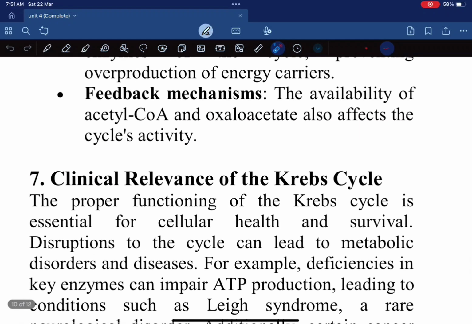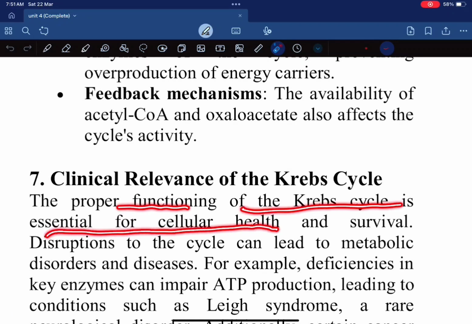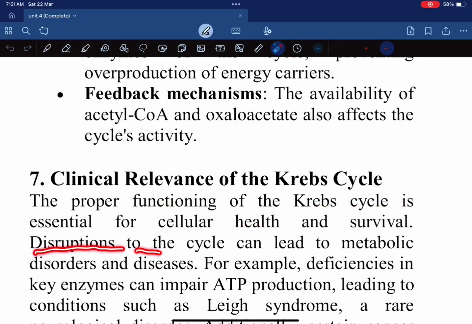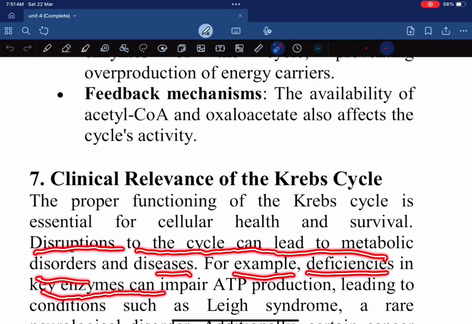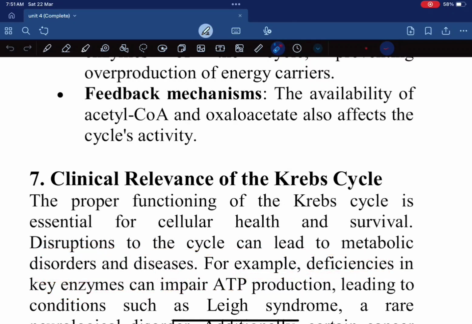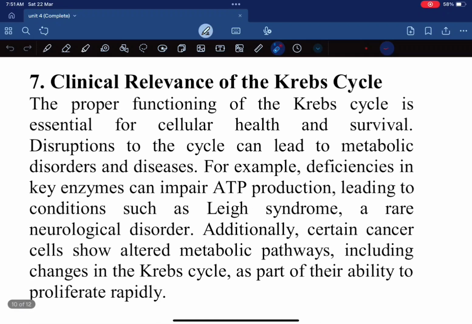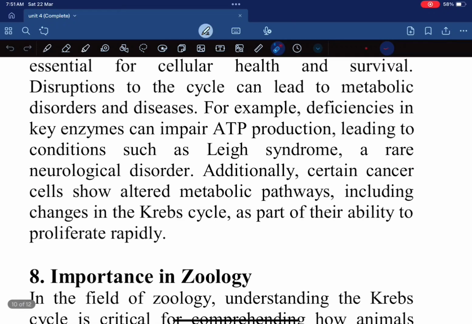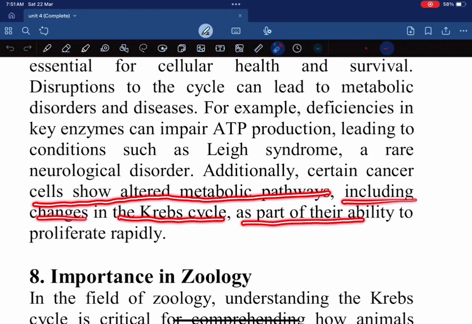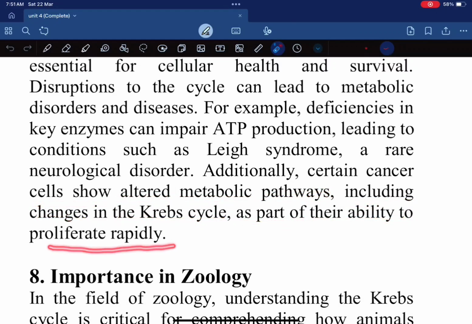Seventh, clinical relevance of the Krebs cycle. The proper functioning of the Krebs cycle is essential for cellular health and survival. Disruptions to the cycle can lead to metabolic disorders and disease. For example, deficiencies in key enzymes can impair ATP production, leading to conditions such as Leigh syndrome, a rare neurological disorder. Additionally, certain cancer cells show altered metabolic pathways, including changes in the Krebs cycle, as part of their ability to proliferate rapidly.